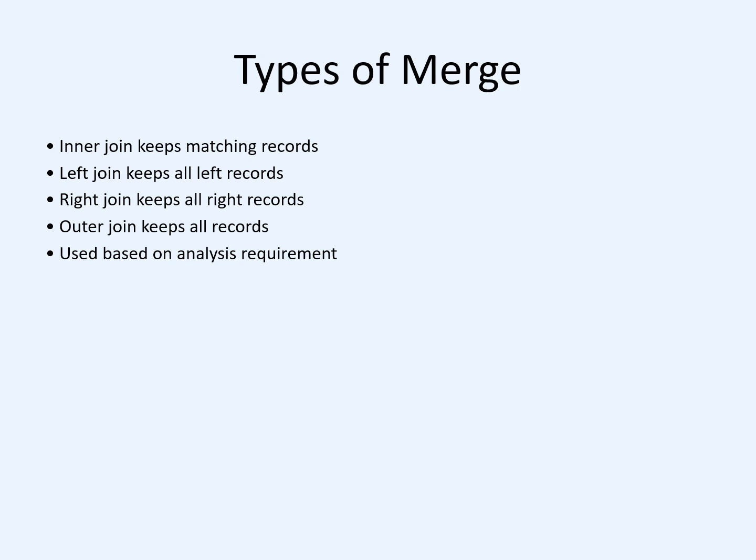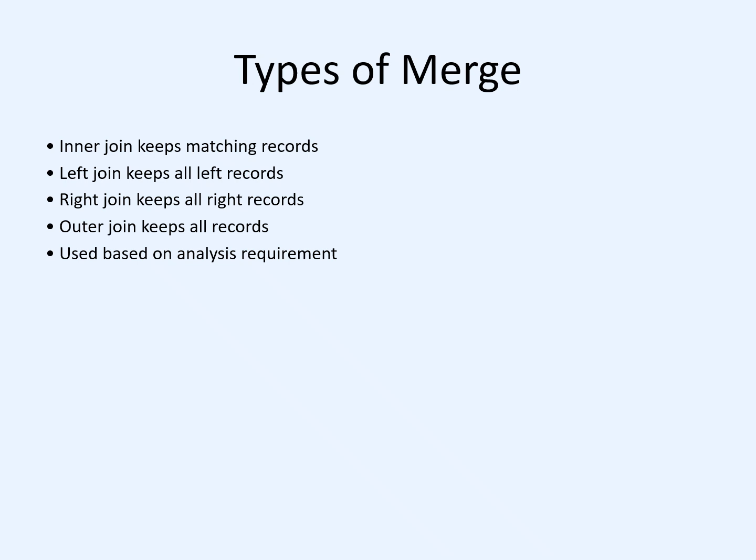Second, left join. It keeps all records from the left dataset and adds matching information from the right dataset. If no matching value is available, the missing fields will be shown as empty values. Right join works opposite to the left join. It keeps all records from the right dataset and adds matching information from the left dataset. Outer join keeps all records from both datasets. If a record does not have a match, pandas keeps the information and fills the missing values.